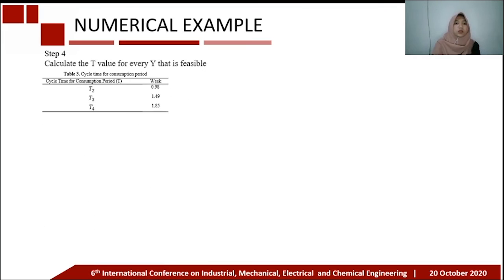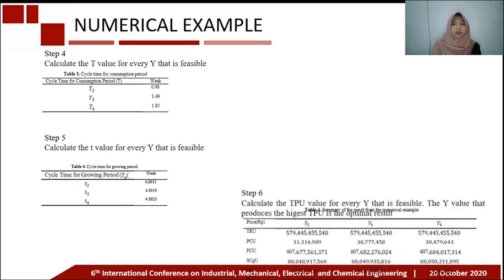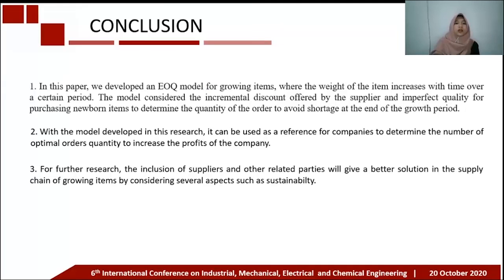And step 4 is to calculate the cycle time of growing period value for every y that is feasible. And step 5 is to calculate the cycle time of consumption period value for every y that is feasible. And the last step is to calculate the total profit per unit value for every y that is feasible. The y value that produces the highest total profit is the optimal result. From the calculated result, it is found that y2 produces the highest total profit, so y2 is the optimal result.